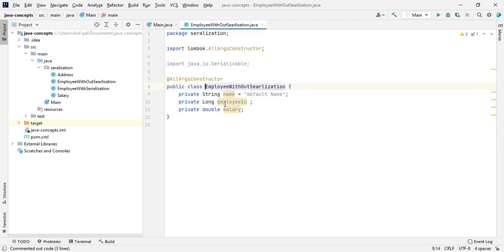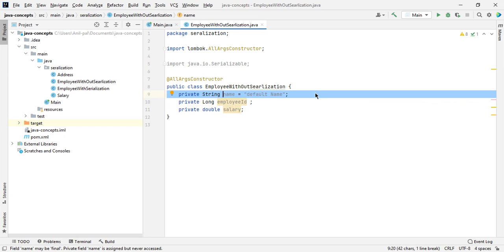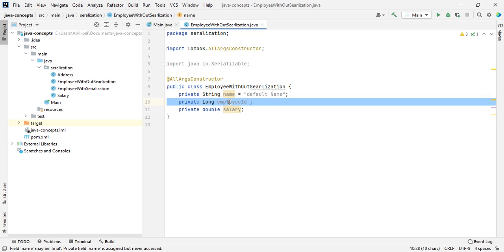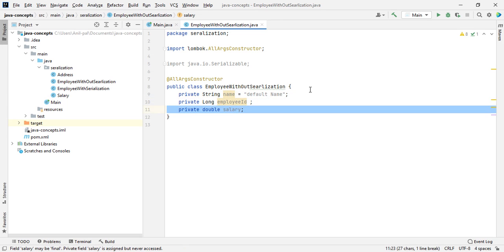Let me take one example. I have created an object Employee without serialization. It is the Java syntax for creating a class, and we can create different states of this class using objects. We have some fields in this class: name, employee ID, and salary.